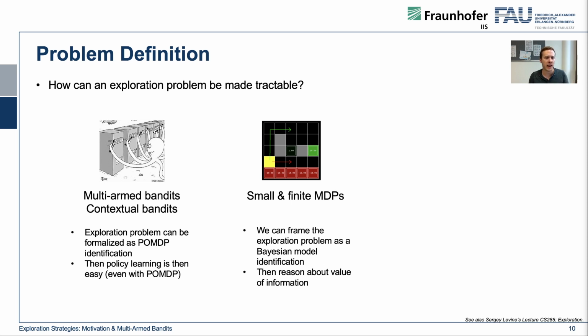So we actually maintain a distribution over beliefs over the states we have, and if this is limited, we can form the posterior and solve this, and then we can also reason about the value of information that we have and where we actually need more information about the environment.